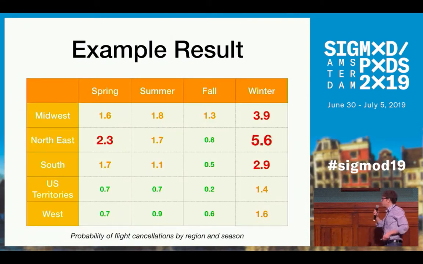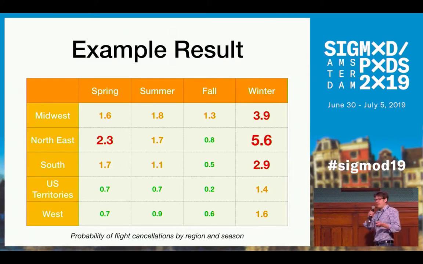Let's make things more concrete. Now consider this result here, for instance, from a query which asks about flight cancellation probabilities broken down by season and by region. And that is one out of several queries which we will use in our experimental evaluation. And as you can imagine, if I would now start reading out to you specific values for all of those fields, then that would become tedious very quickly, and nobody would be able to remember all of that anyway.